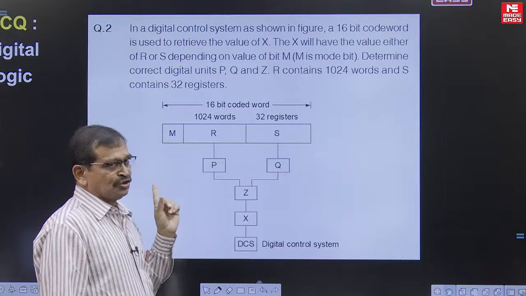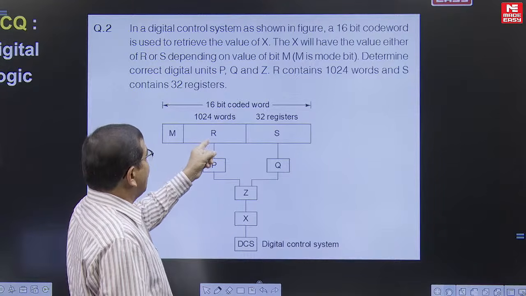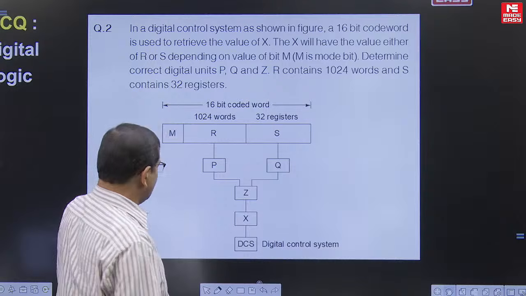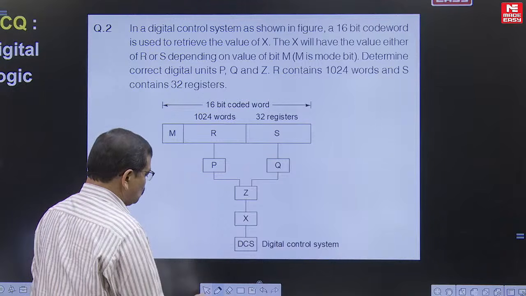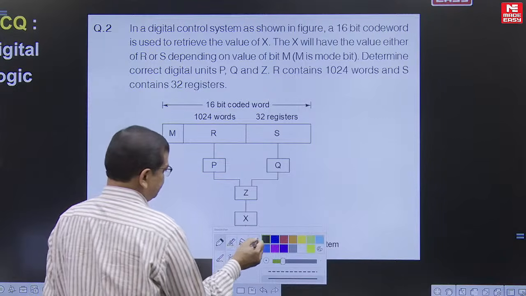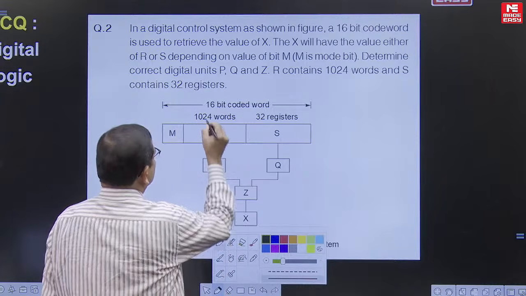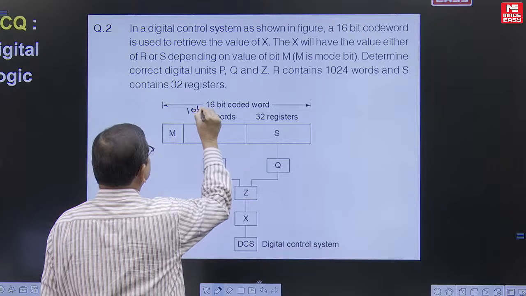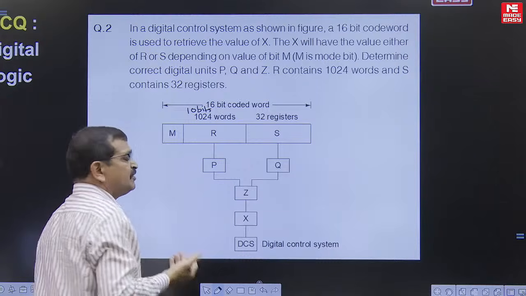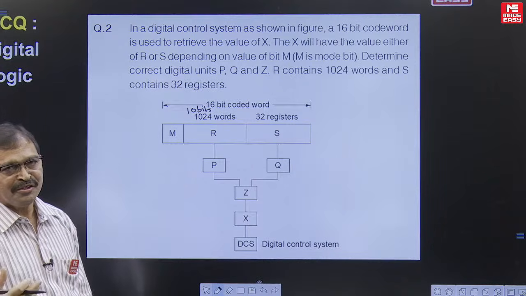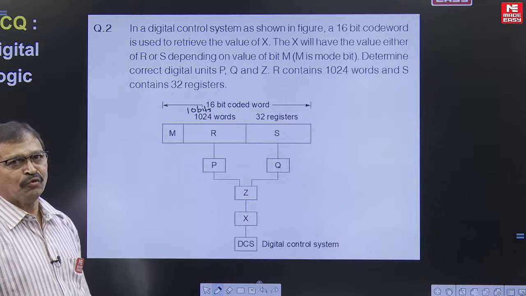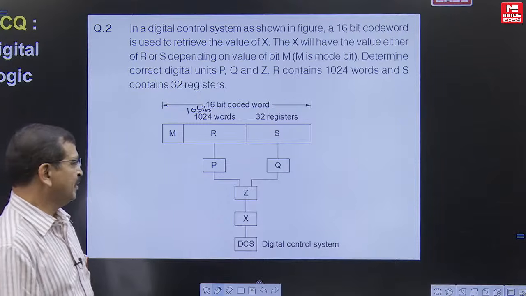Based on this, we have R, which is referring to 1024 words. Once it is referring to 1024 words, it is related with 10 bits, right? With 10 bits, it can refer to a total of 1024 locations, that is 0 to 1023.